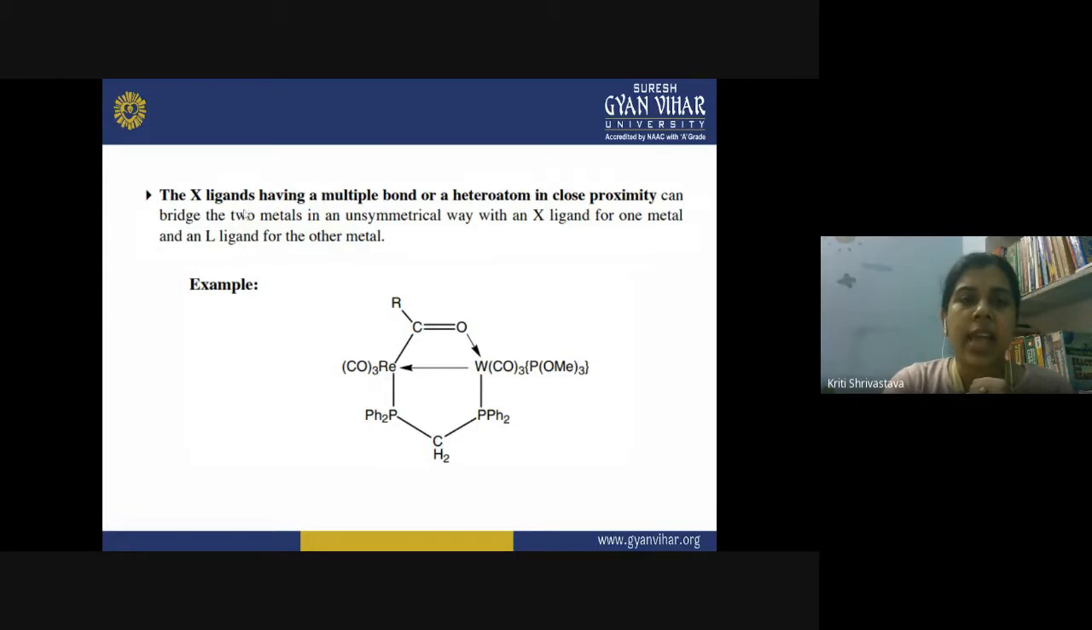Now we have this X ligand having a multiple bond or a heteroatom in close proximity. They can bridge the two metals in an unsymmetrical way, with an X ligand for one metal and an L ligand for the other metal. So this is the type of bimetallic complex when you have two metal atoms involved. This is rhenium and this is tungsten, and you can see one of the ligands, that is RCO, becomes unsymmetrical, and it becomes an X ligand for one metal, and for the other it becomes an L ligand. So this is again a very important example.